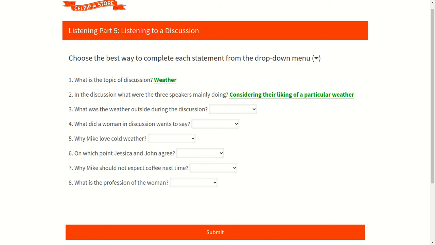So we shall now have a look at the third question. The third question says, what was the weather outside during the discussion? Now, when we check the options, we can see that the first option says it was 0 degree, the second one says 10 degree, the third 1 degree, and the last, which is the fourth option, says minus 10 degree. Look at the video carefully, listen thoroughly, and then you will come to know that it was said that the temperature outside was minus 10 degree. So accordingly, the fourth option is the right option.